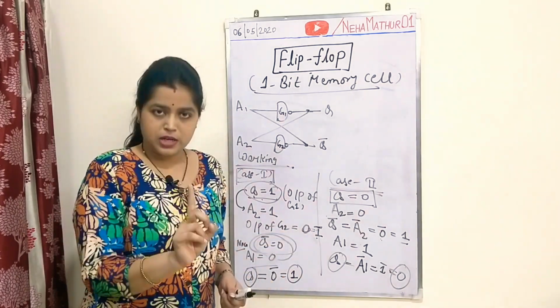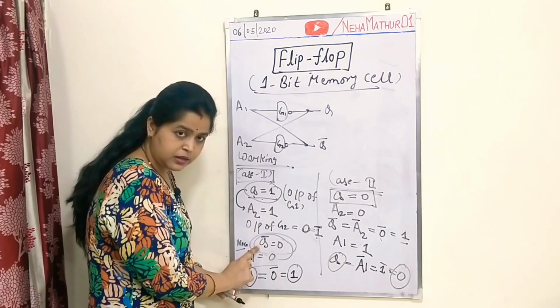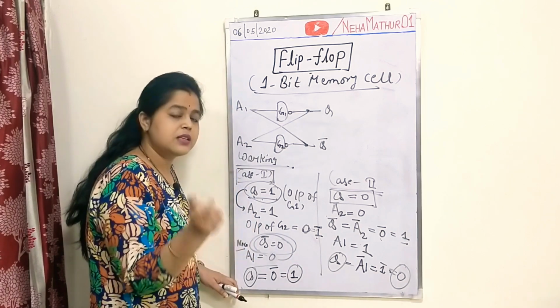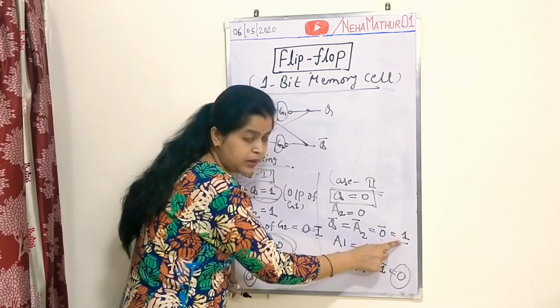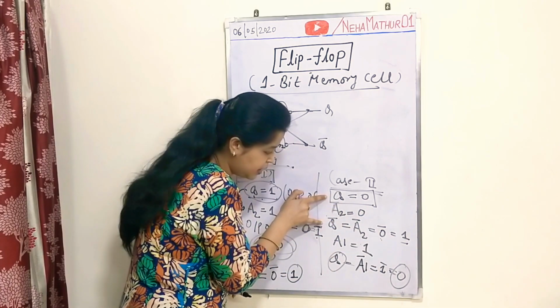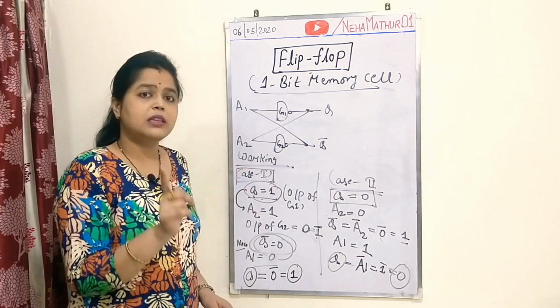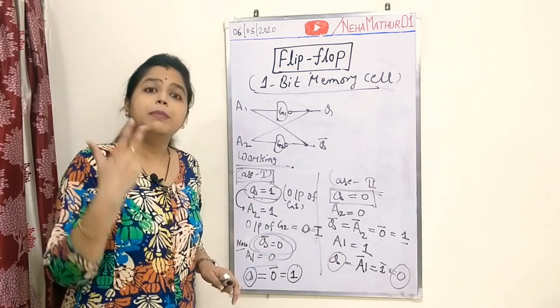The first conclusion is that Q and Q bar are always complementary to each other. Similarly, Q which is 0 and Q bar which is 1 are complementary to each other. From both cases you can see that the outputs of both the gates are complementary to each other.